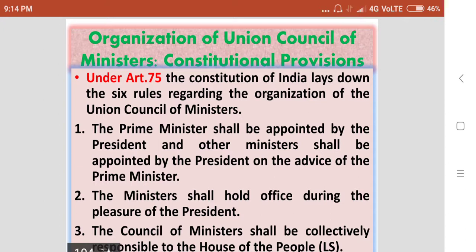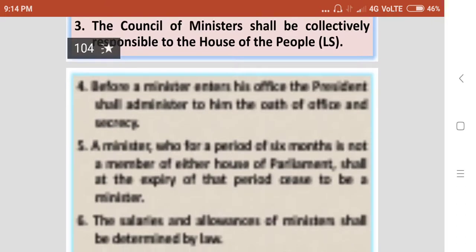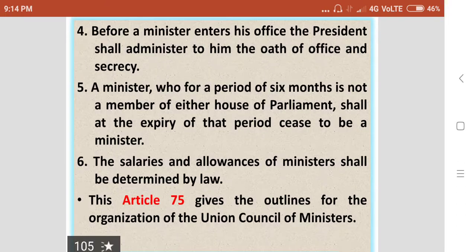Second, the ministers shall hold office during the pleasure of the President. Third, the Council of Ministers shall be collectively responsible to the House of the People, I mean to the Lok Sabha. Fourth, before a minister enters his office, the President shall administer to him the oath of office and secrecy.